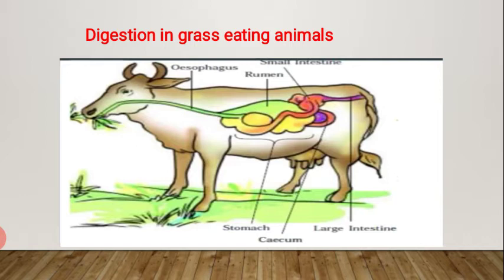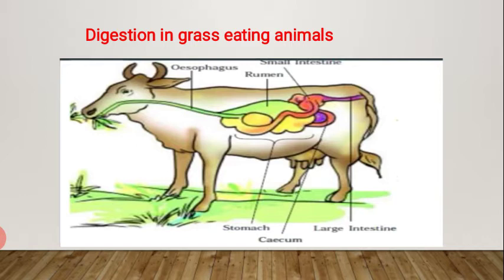Here the food gets partially digested and is called curd. But later the curd returns to the mouth in small lumps and the animal chews it again. This process is called rumination and these animals are called ruminants.